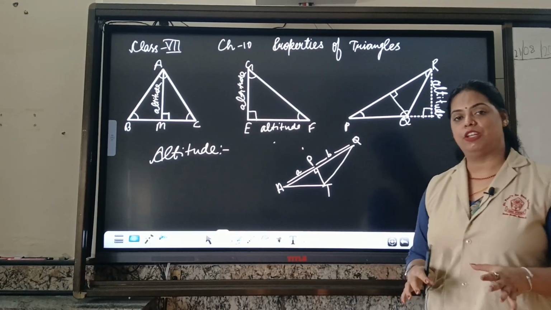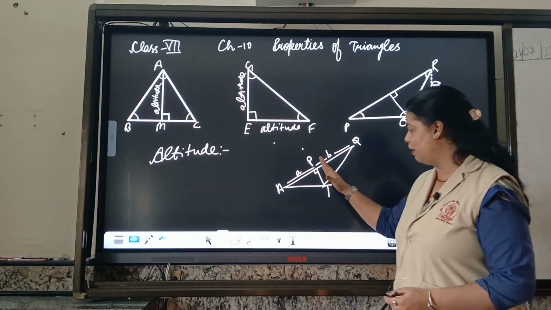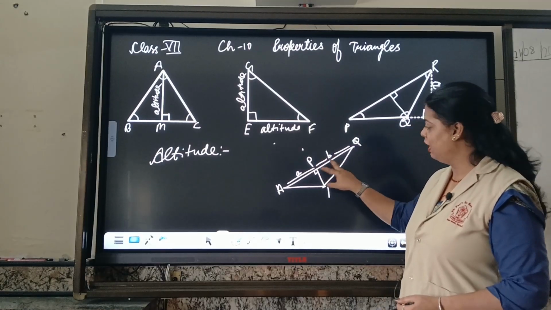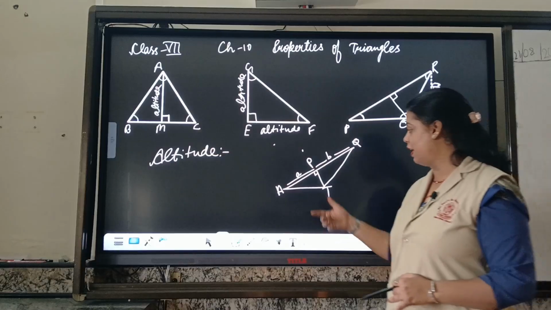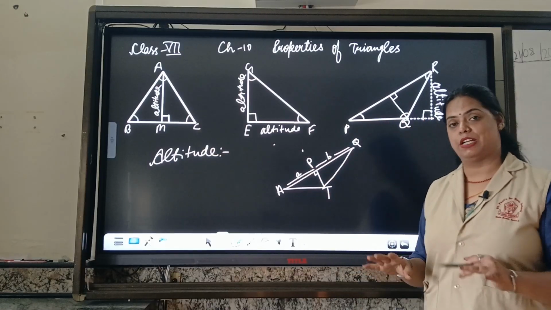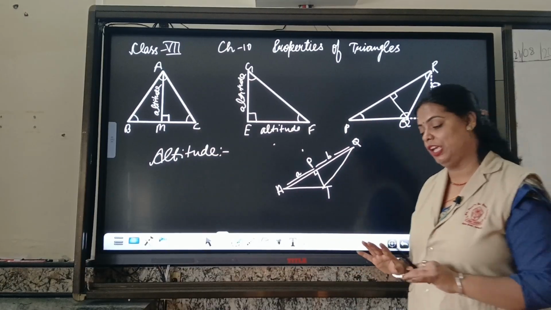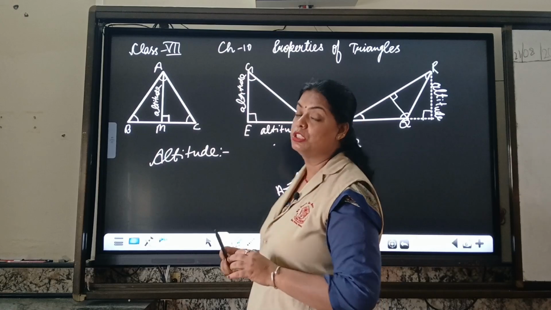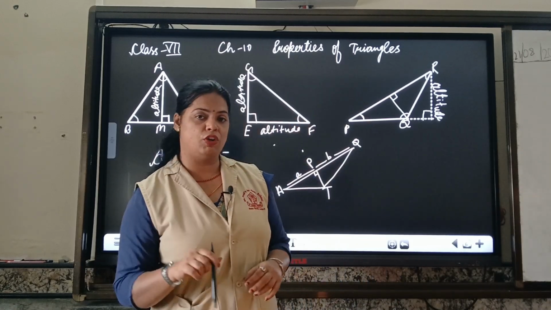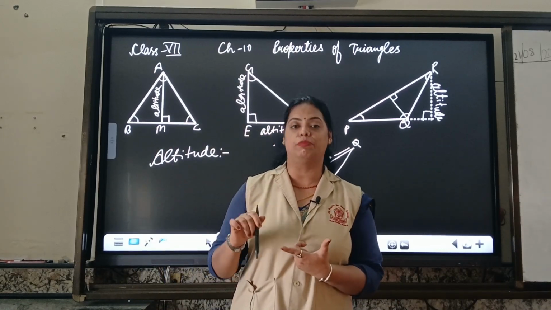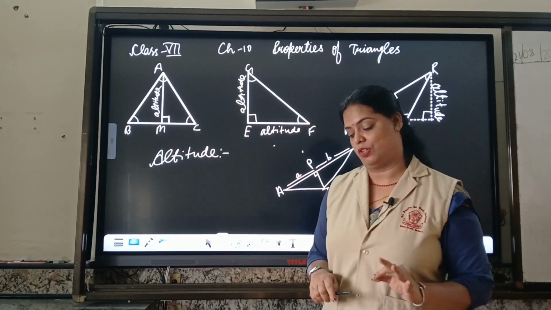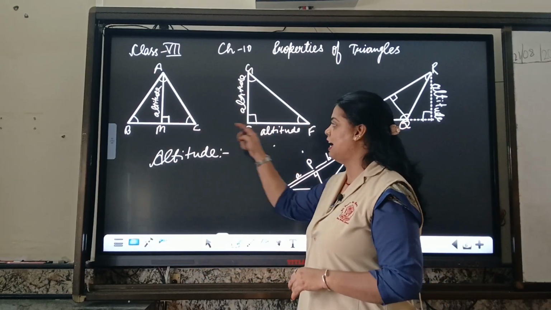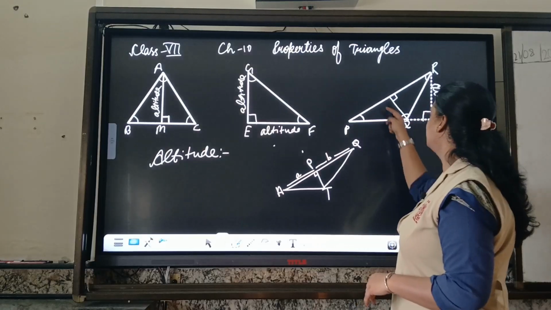So in each and every case, it doesn't mean that if you drop a perpendicular line, it will divide this line into two equal parts. The line which divides the opposite line into two equal parts is done only by the median. Only the median can do this work, that wherever it drops it will divide the base line into two equal parts. Altitude is not responsible for this. What the altitude does is give you only 90 degrees whenever it drops on the opposite side.